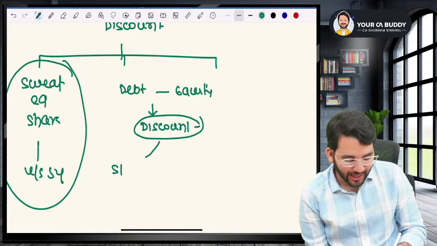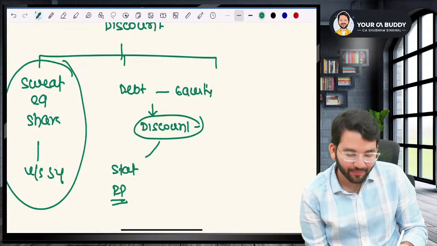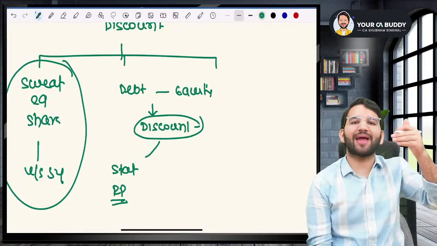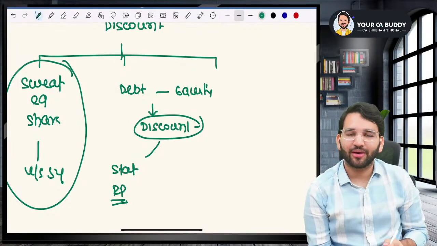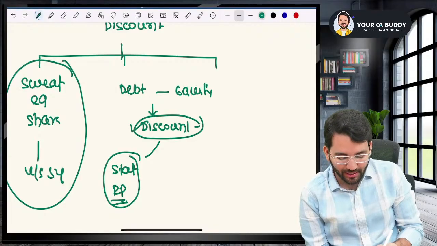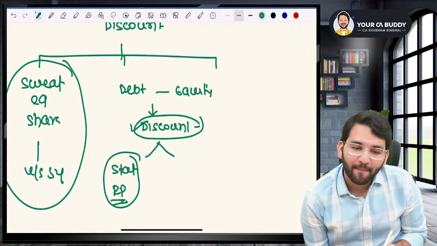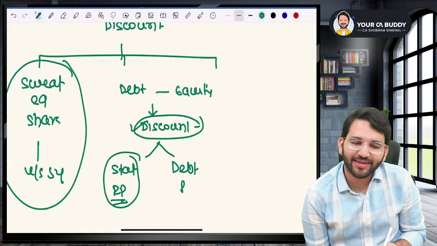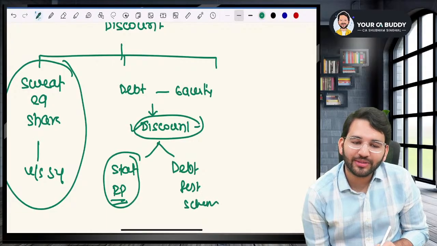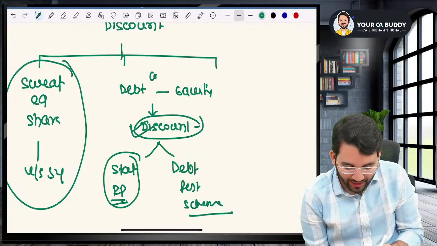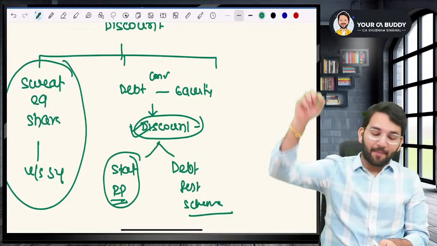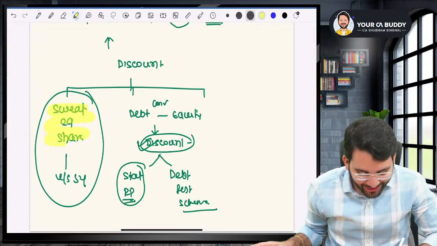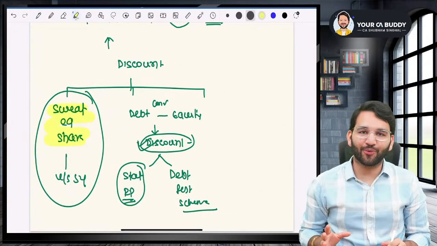Either a resolution plan, which is under the Insolvency and Bankruptcy Code, or a debt restructuring scheme. Under these two schemes, if you are issuing at a discount because of conversion, then it is absolutely okay. But the major exception is sweat equity shares. You can issue sweat equity shares at a discount.